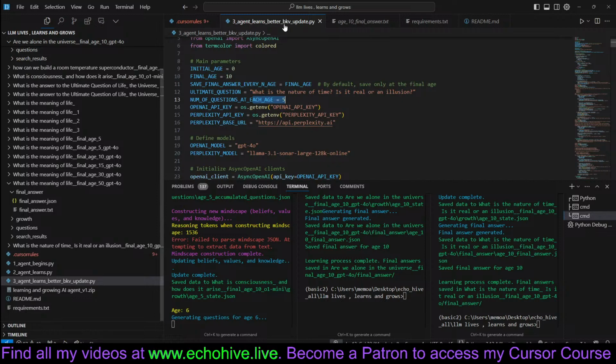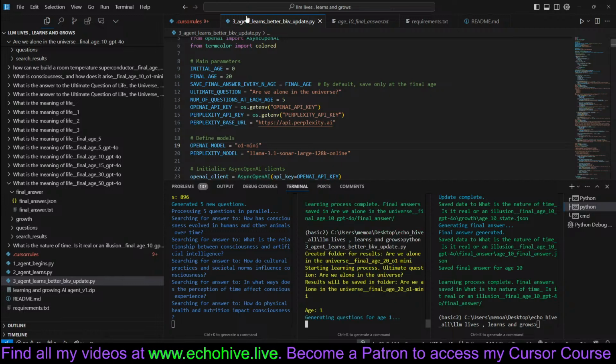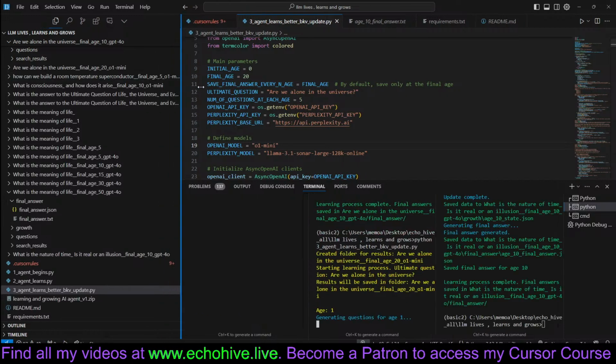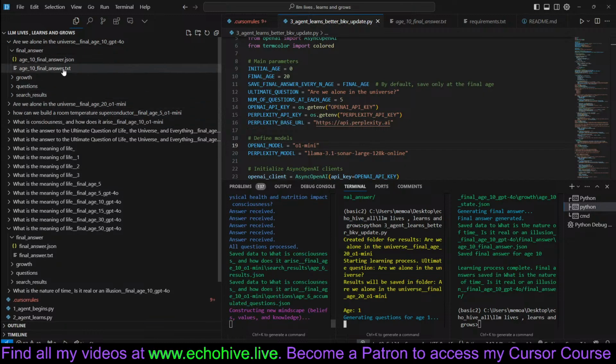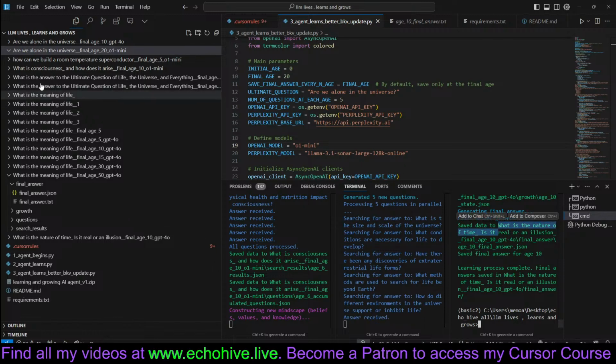We can run this again, asking the same question: Are we alone in the universe? But we can allow it to go to age 20 and try o1-mini with it. Let's run this again. If you run the same experiment again, it'll enumerate it as well. We should get a new, see, age 20 and o1-mini here, so we'll get a different answer. We also get an answer for: what is the nature of time? Is it real or an illusion?